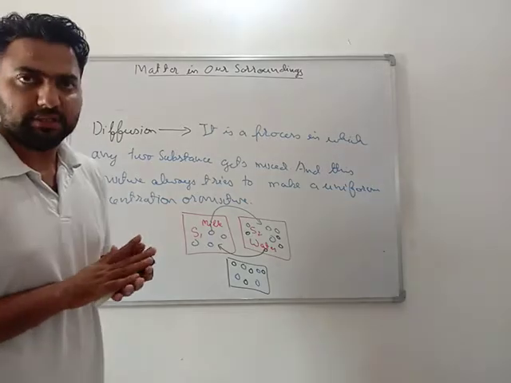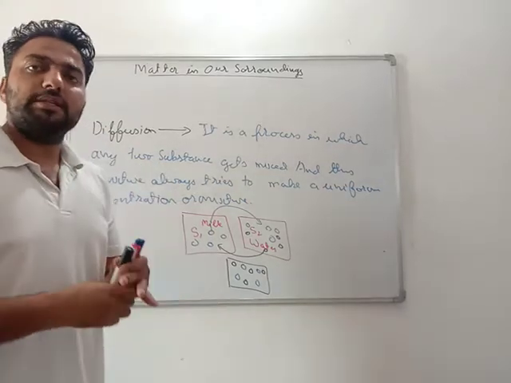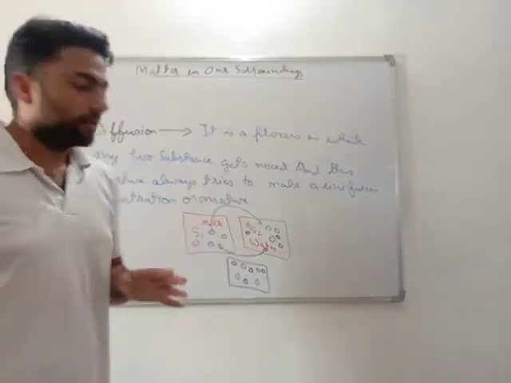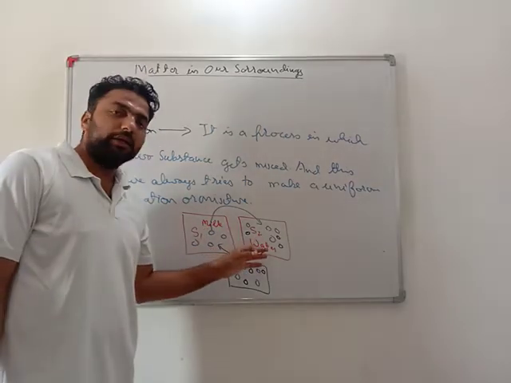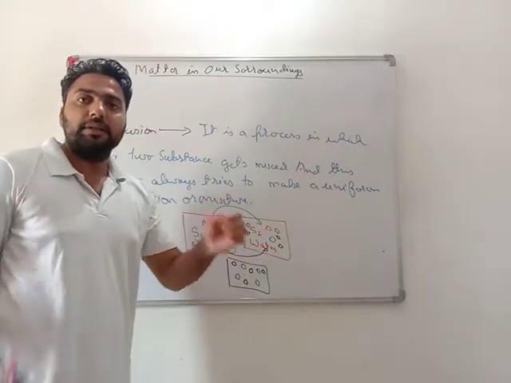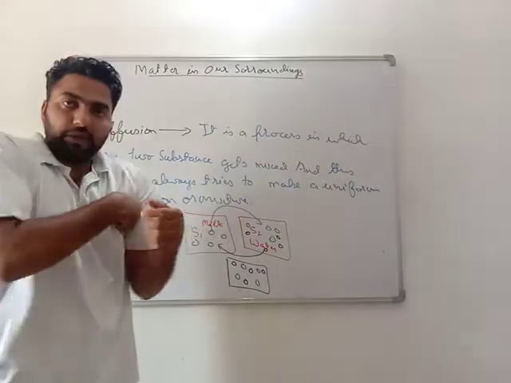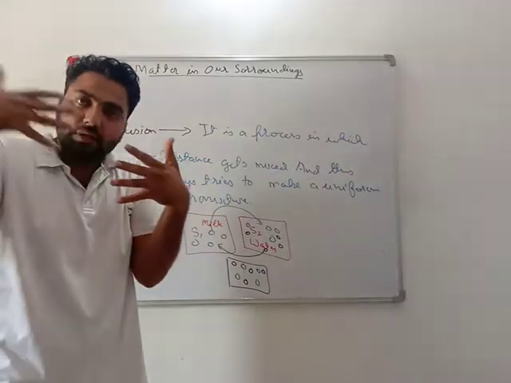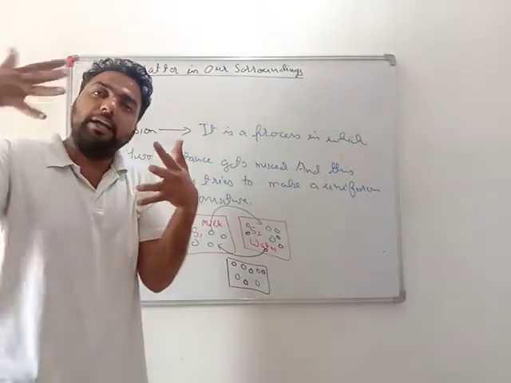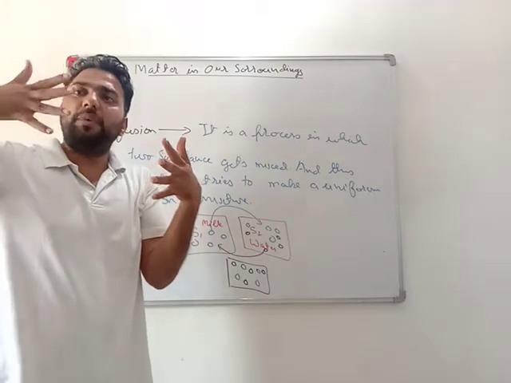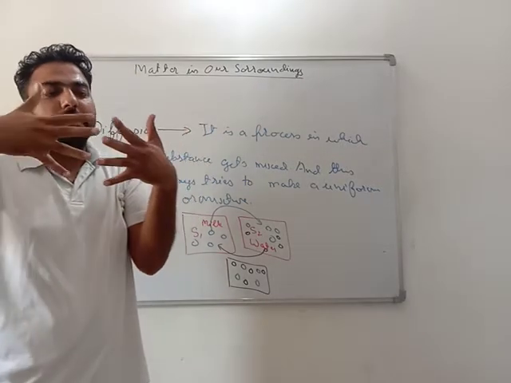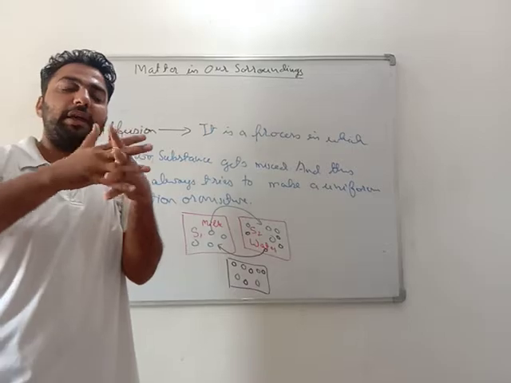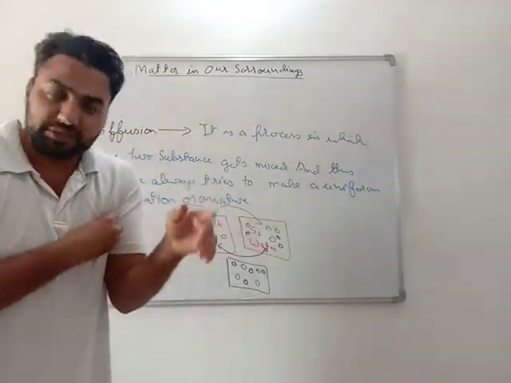Very important, dear students. Diffusion is a process in which any substance, not only milk and water, any substance tries to mix with another substance. And how this happens is that these particles combine with each other and try to make a uniform mixture.